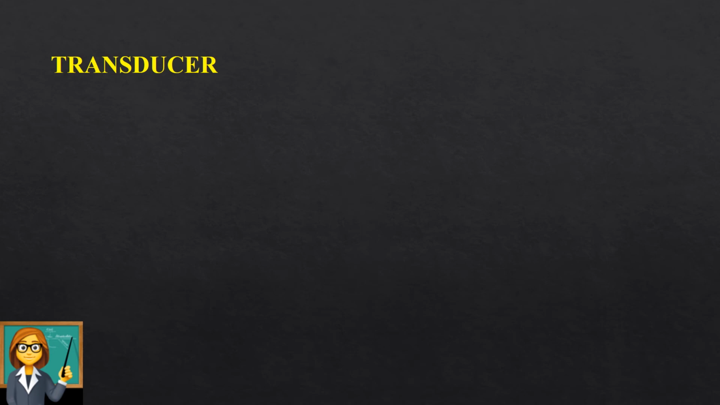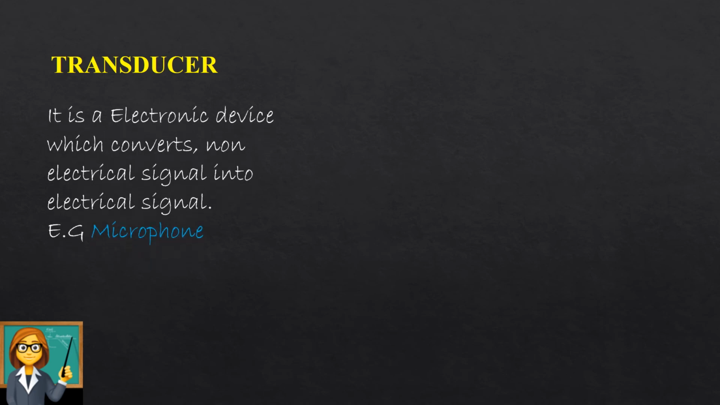You need a converter, where the transducer will convert this non-electrical signal, which is available in real life, into an electrical signal. From there on, we call those signals analog signals. So this plays a vital role. This is the very first electronic device in any electronic system. So what is a transducer? It is an electronic device which converts a non-electrical signal into an electrical signal.